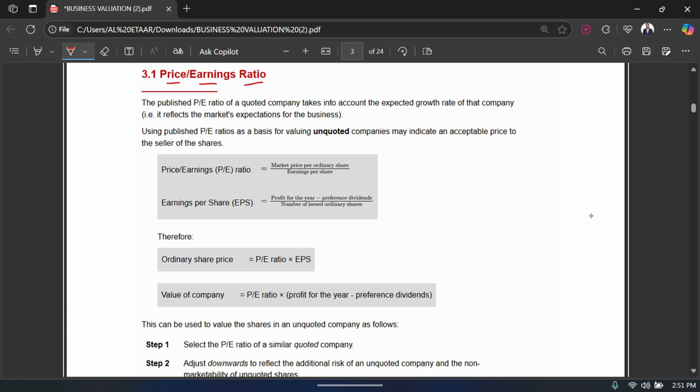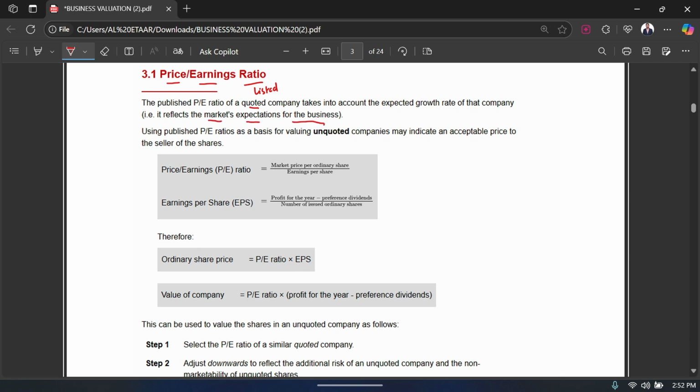Now the PE ratio of a quoted company. What does a quoted company mean? A quoted company means a listed company, a company which is listed on the stock market. A published PE ratio of a quoted company, a listed company, takes into account the expected growth rate of that company. For example, it reflects the market's expectation for the business.